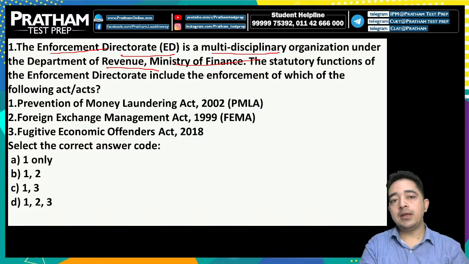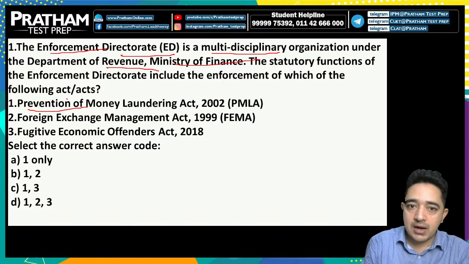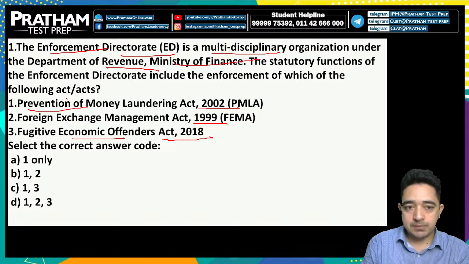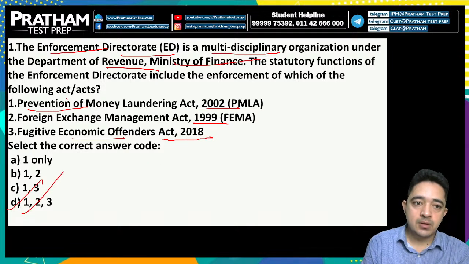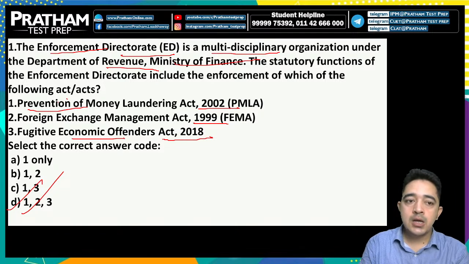So ED includes the enforcement of which of the following acts: Prevention of Money Laundering Act 2002, Foreign Exchange Management Act 1999, Fugitive Economic Offender Act 2018. So ये कौन सा इसमें करेक्ट है? ऑब्वियस आपके तीनों आंसर करेक्ट हैं इसमें. So ED can work on the enforcement of Prevention of Money Laundering, Foreign Exchange Management Act and Fugitive Economic Offender Act.